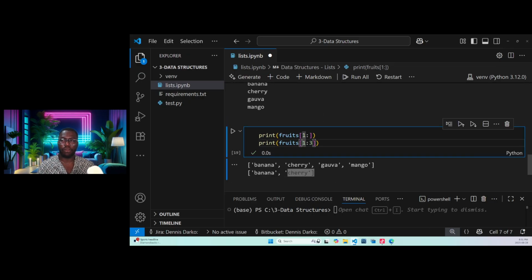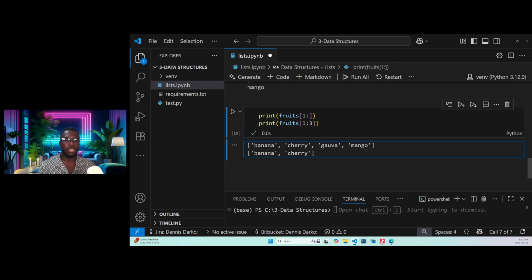Okay, pick the index of 1. I need it, but I want to get to only the index of 2. But for me to tell Python that I want to get to the index of 2, I will first need to add a precedent, which is 3. So that is why I'm putting here 3, but it will pick the index of 1 and then the index of 2. So when I run, I'm only going to see banana and cherry, but guava was index of 3. If I want to print guava, I'll put here index of 4. Okay, mango will not be printed. So you see, guava will be included.